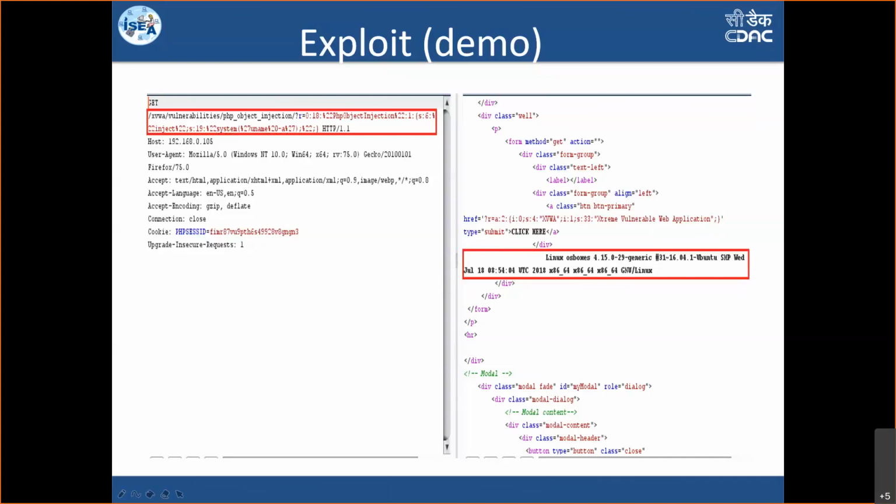This is a Linux command to read the operating system's version. So you can see in the output on the right side, it is giving me the kernel version along with its operating system details. So system level commands can execute from the application. That is the impact over here. So insecure deserialization happens nowadays where